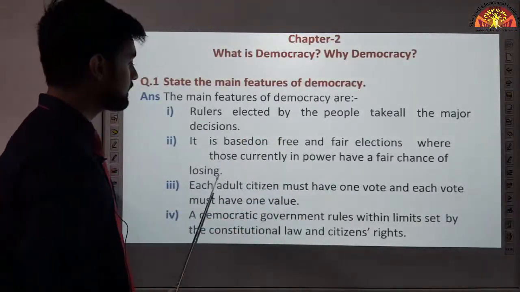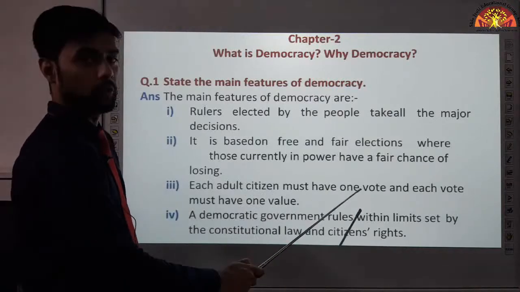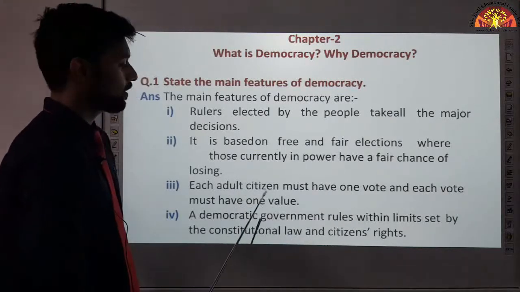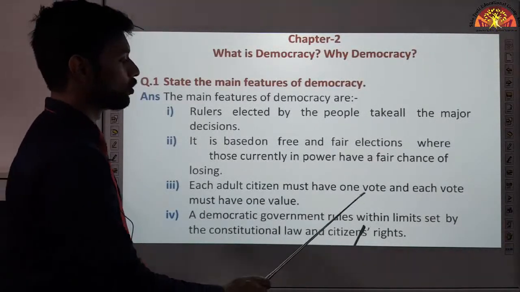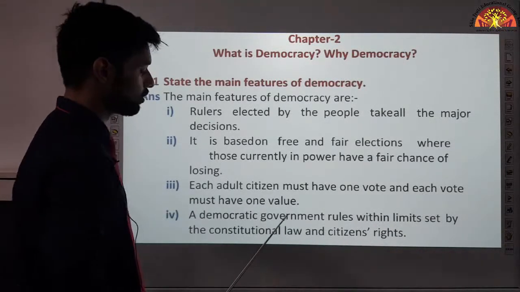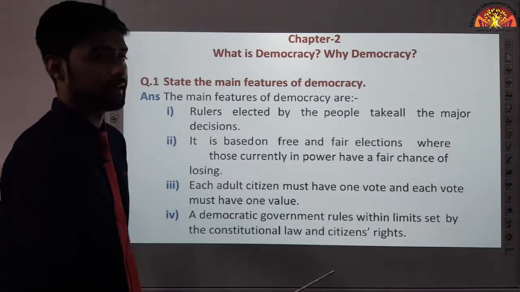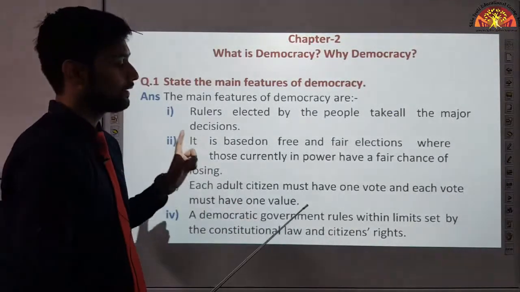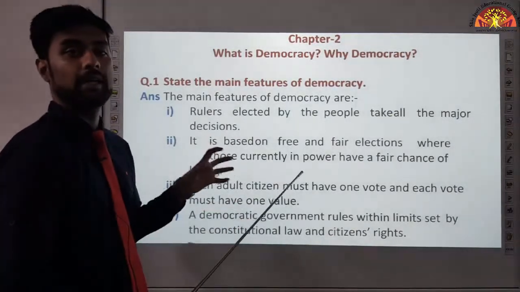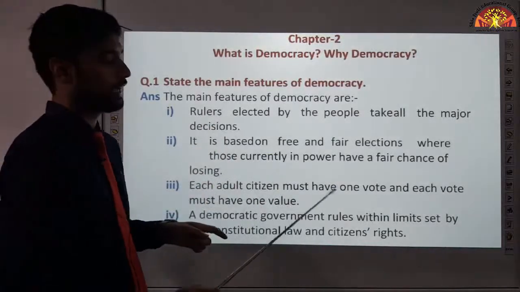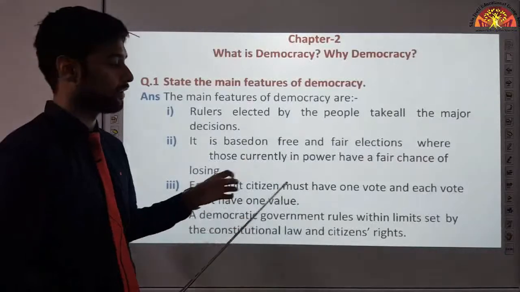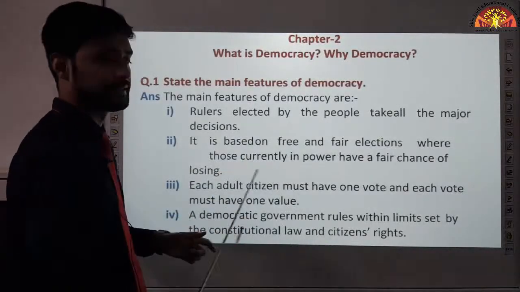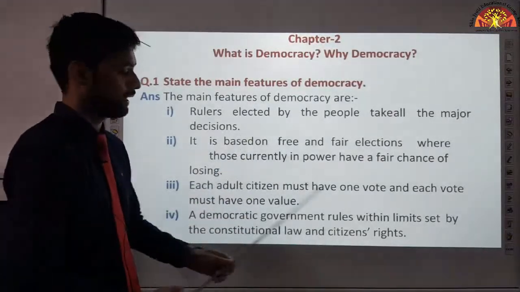Okay? Each adult citizen must have one vote and each vote must have one value. Okay? A democratic government rules within limits set by the constitutional law and citizens' rights. The democratic government will have laws. Okay? A democratic government has limits on it, and who is setting that limit? Constitutional laws. The laws which are written in our constitution and the citizens' rights. They cannot violate it. Okay?